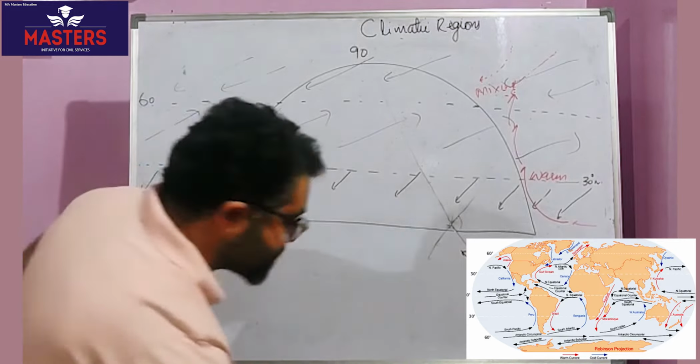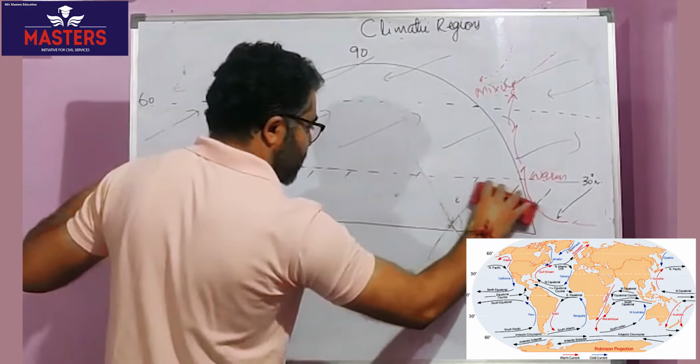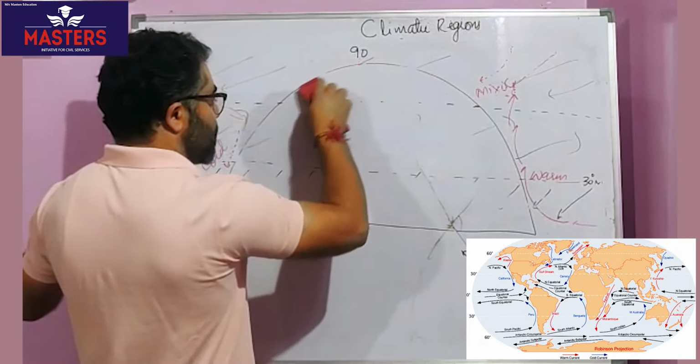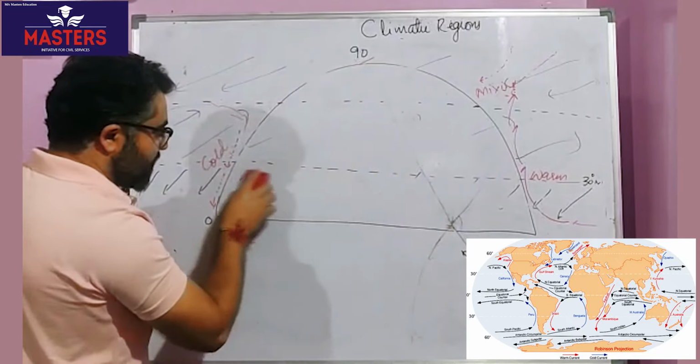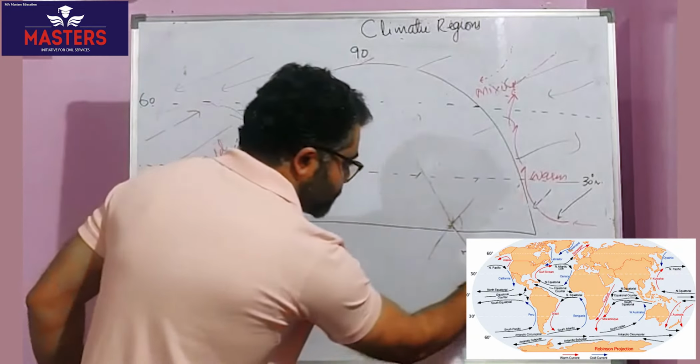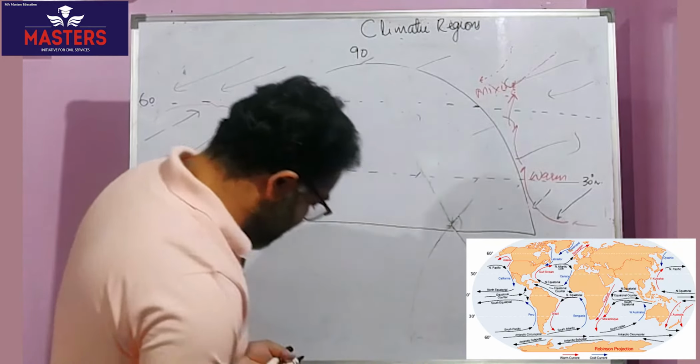So I'm removing the direction of the wind, presuming that you know the direction of the wind. We have a separate collection of videos to understand this direction of the wind, so you can always refer to those.